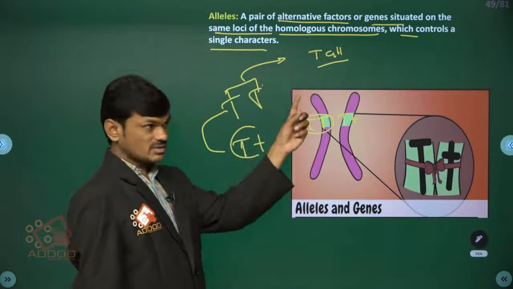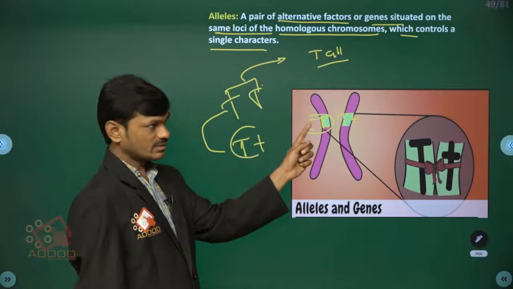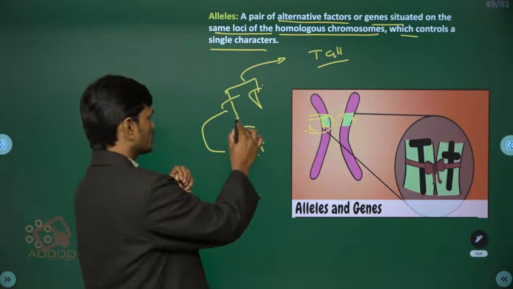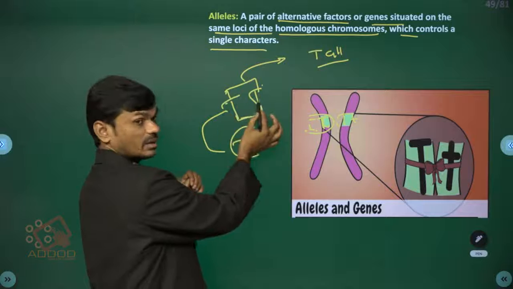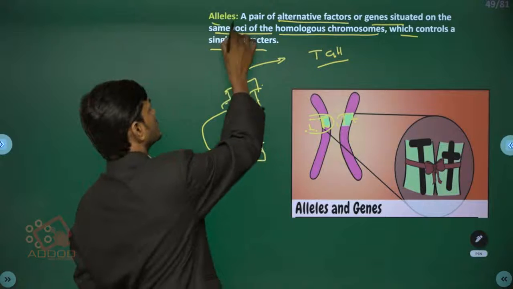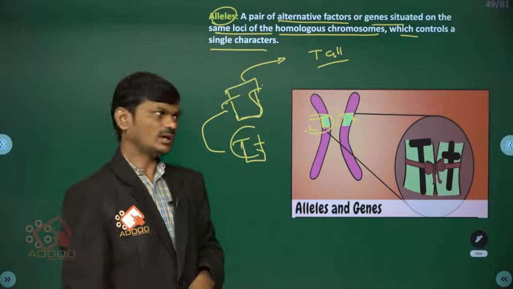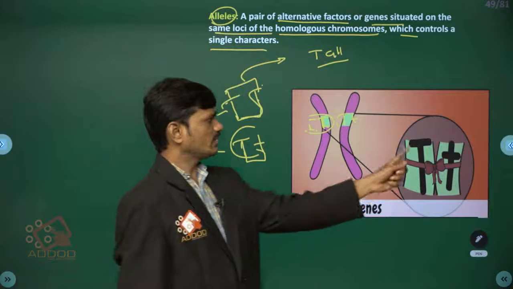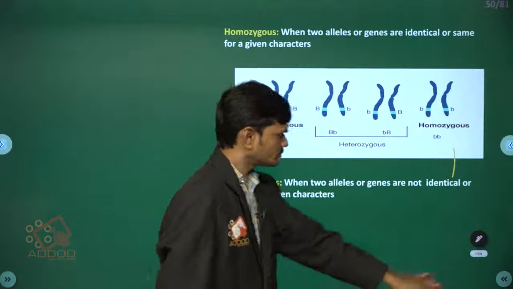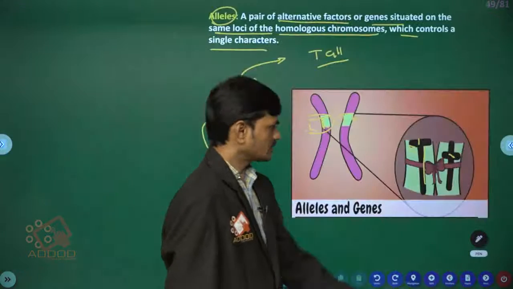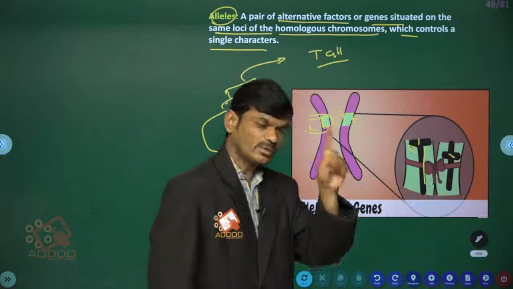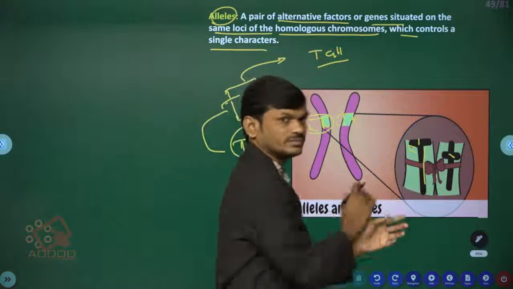The height of the man is controlled by two alternative factors, capital T or small t. So these two alternative factors, capital T and small t, we call alleles. This pair of factors, capital T, small t, together controls only one character, for example height, and they are alternative.